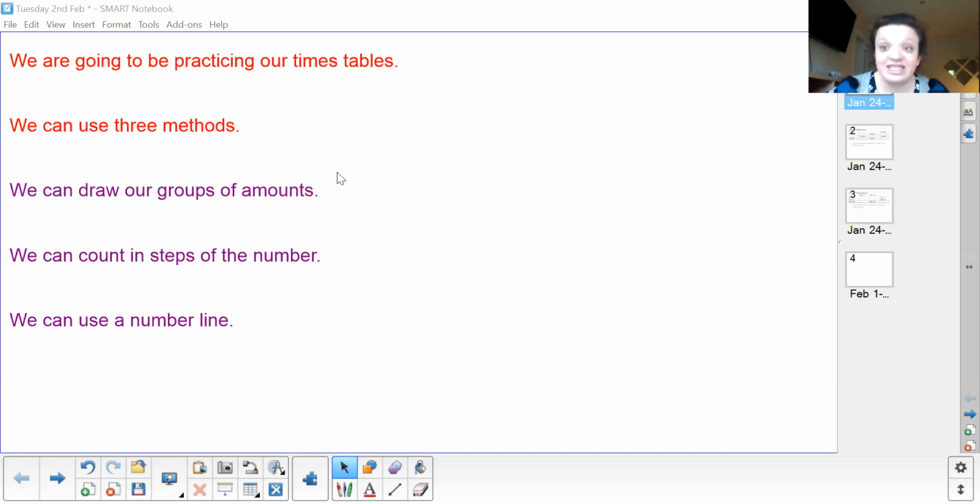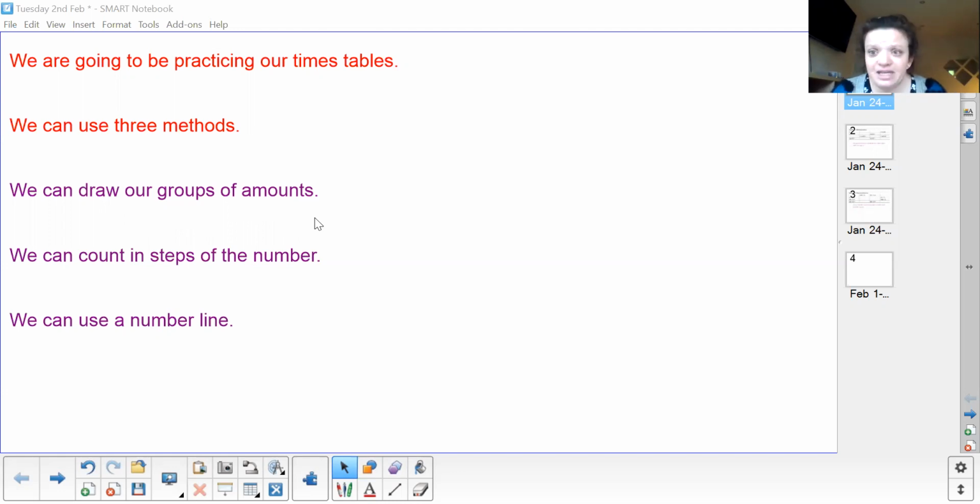And now we're ready to do, like the rest of the school, discrete times tables practices. We're going to do some practicing of multiplication, but then also looking at division, the opposite of it, and linking together. So we can do a really clever thing when we're doing our times tables: we can draw our groups and put how many are in each group, or if we're sharing, we can draw our groups and share them out. So we can do drawing.